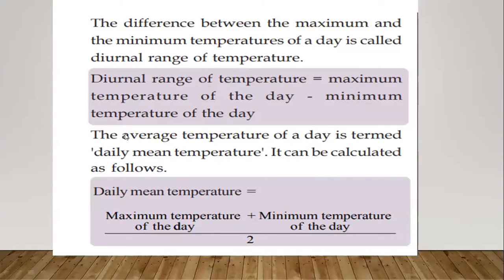Maximum temperature plus minimum temperature divided by 2. There is a textbook problem. In Kochi, given the maximum temperature and minimum temperature, if you apply this formula, you can find Kochi's diurnal temperature and daily mean temperature. Just like Kochi, in Tirunelveli, in the map of Kerala in your textbook, on the right side there is one problem. Then you find the answer.